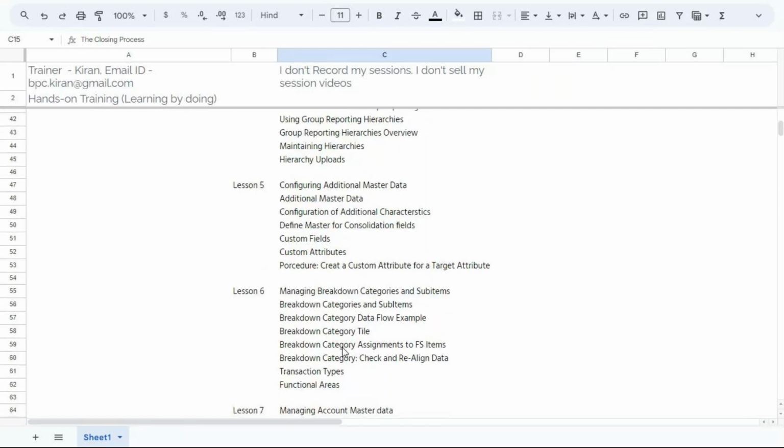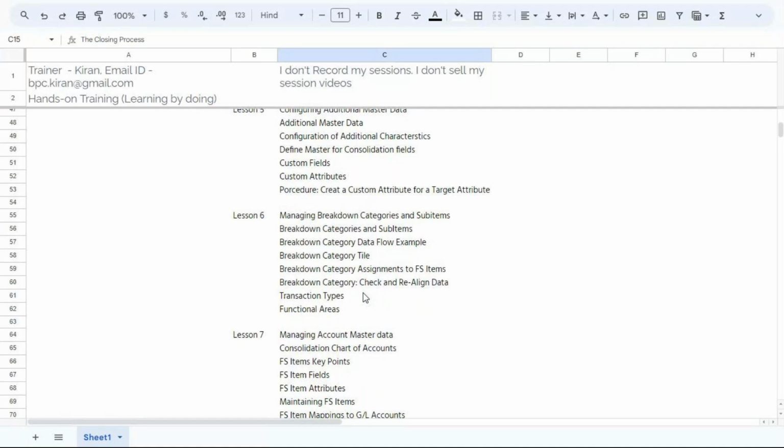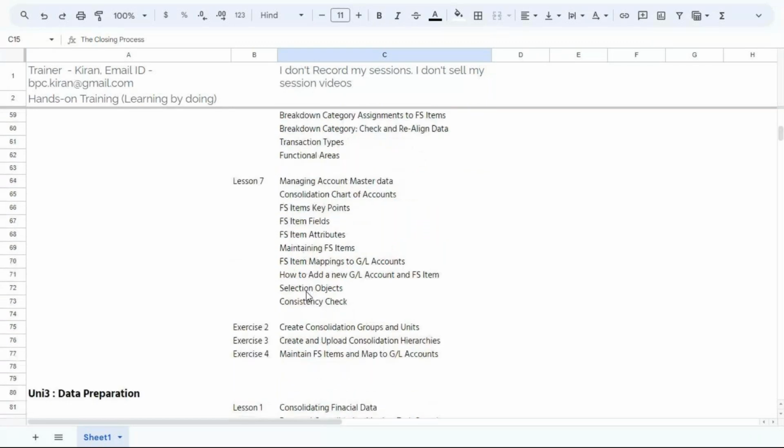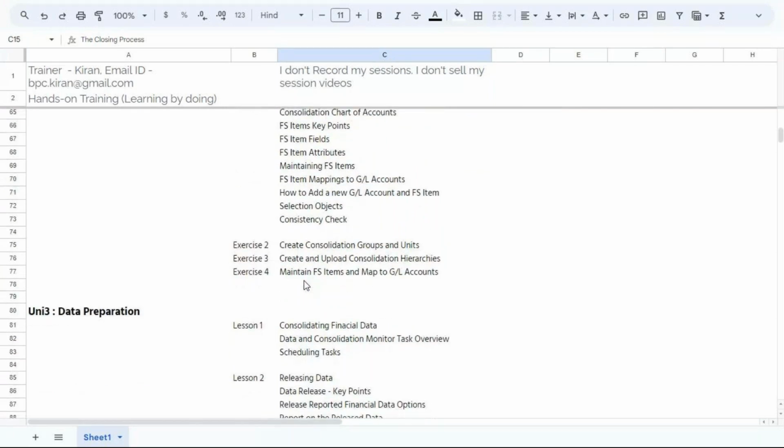So there are breakdown categories. Financial statement items are very important. The financial statement items have attributes: breakdown category, eliminations relevant attributes, currency translation relevant attributes, cash flow relevant attributes. Those attributes are important, and we are going to understand them, and also transaction types and functional areas. Transaction types, in the sense of consolidation transaction types, and financial statement items, their attributes and mapping we are going to understand as part of this, and we are going to execute all the exercises